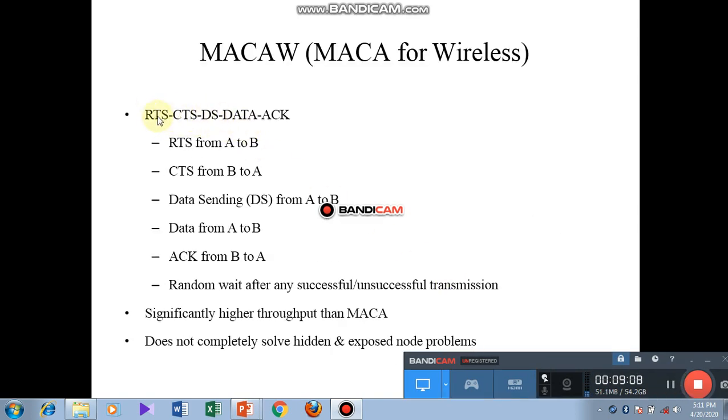MACAW: RTS, CTS, DS, data and acknowledgement. RTS from A to B, CTS from B to A, data sending from A to B, acknowledge from B to A, random wait after any successful or unsuccessful transmission. Significantly higher throughput than MACA, but does not completely solve hidden and exposed node problem.